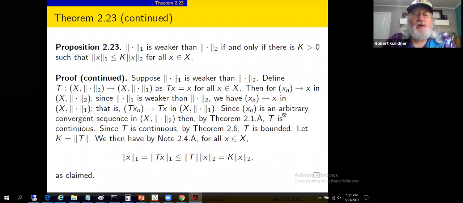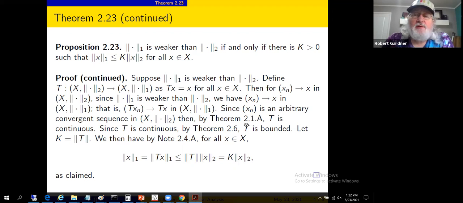We've chosen an arbitrary convergent sequence in the domain space of T and shown that it's mapped to a convergent sequence in the range space over here. So an arbitrary convergent sequence produces convergence of the corresponding sequence when the transformations have been applied.